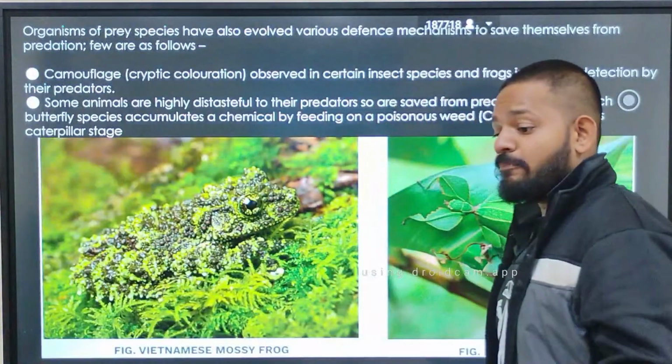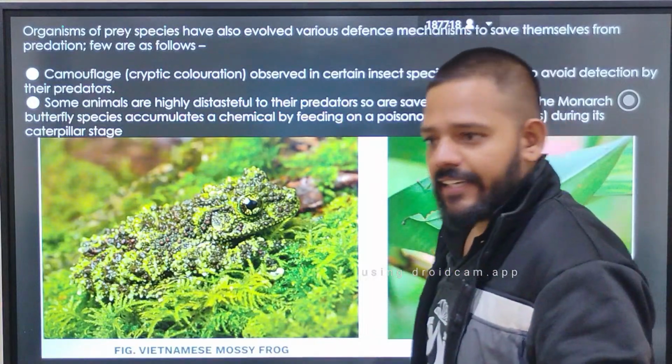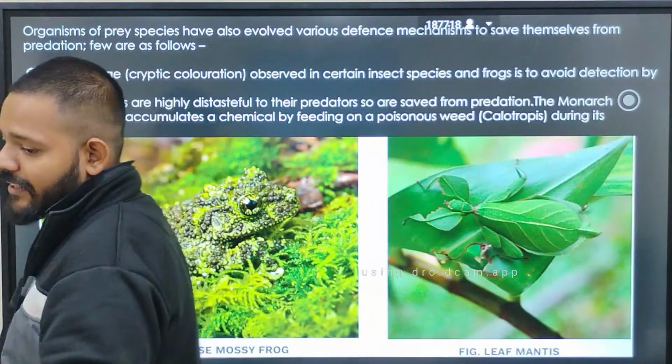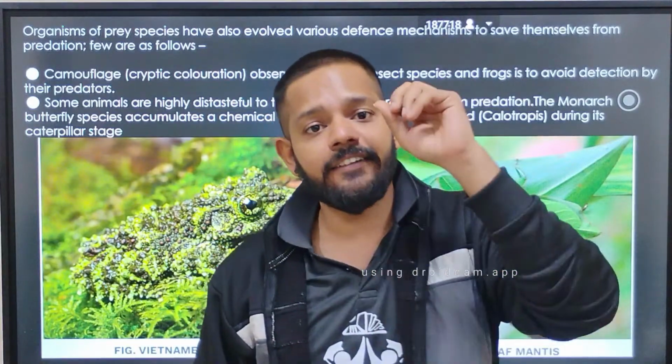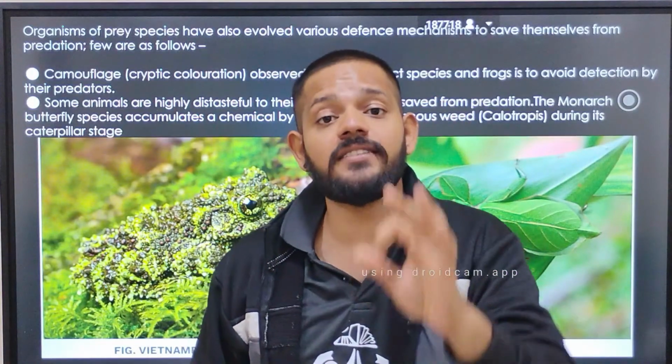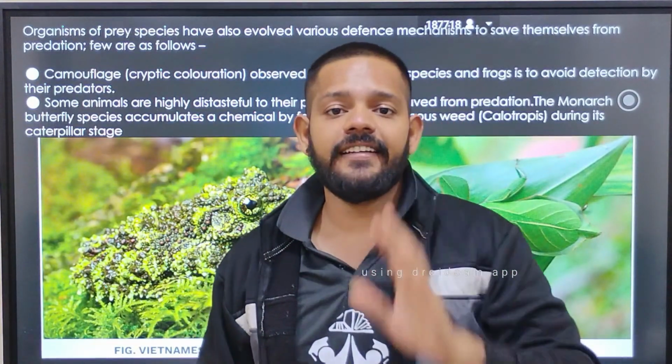So that's the importance of a predator inside the environment. If the predator is not present in the environment, the prey will definitely damage the environment.